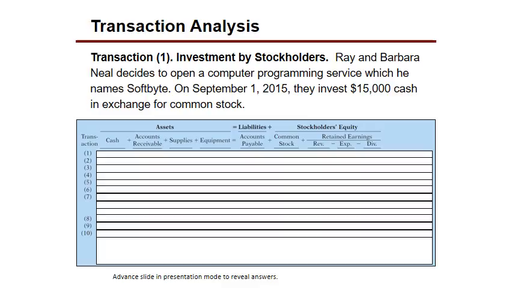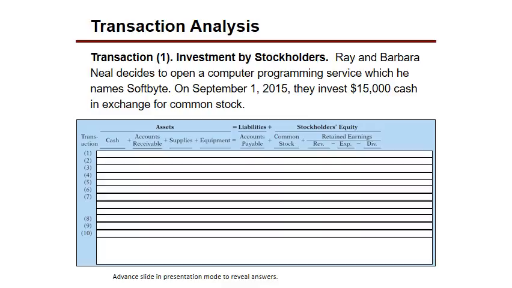So let's go ahead then and take a look at this exercise. And what we're going to do is go through and see if we can determine how each one of these transactions will affect these different accounts. Okay. And I had suggested that you put this slide in slideshow mode, and just sort of go through it the way we're going to do here, but we're going to practice with this here. And so let's just go ahead and take a look. And we say that Ray and Barbara decide to open a computer programming service, and they're going to open this and invest $15,000 cash in common stock.